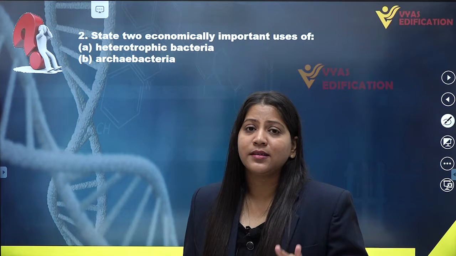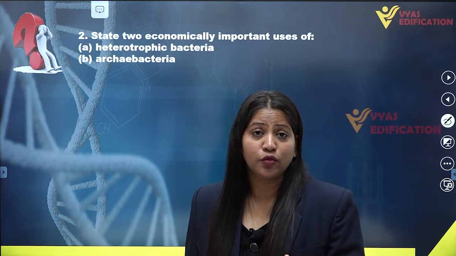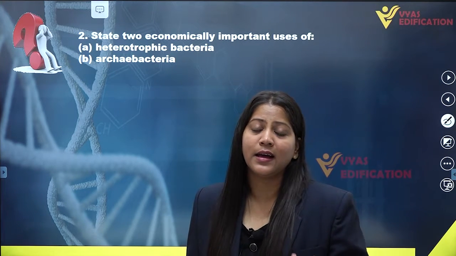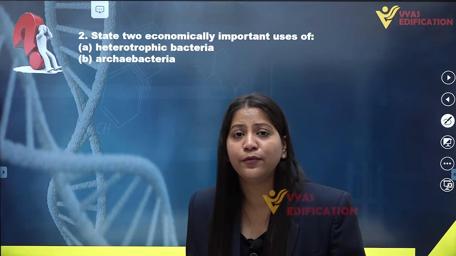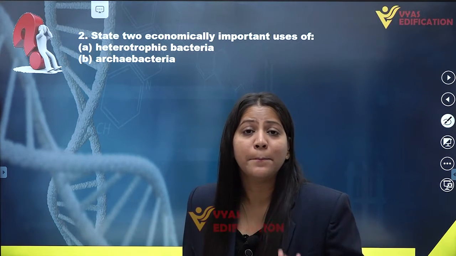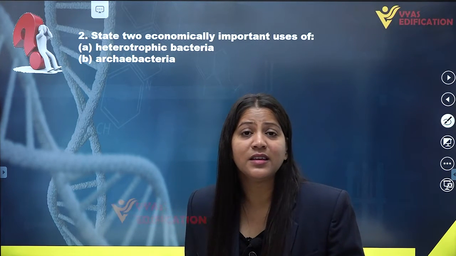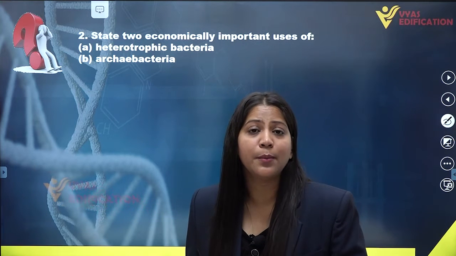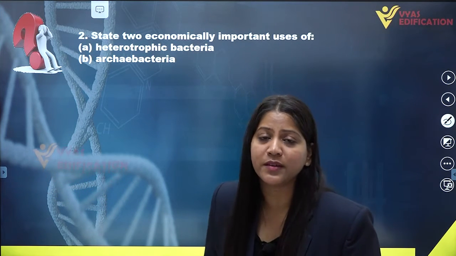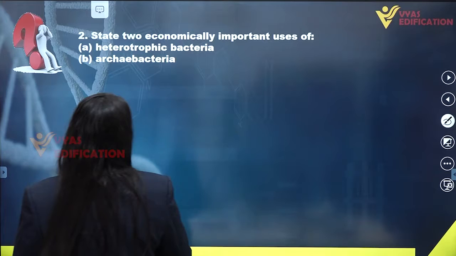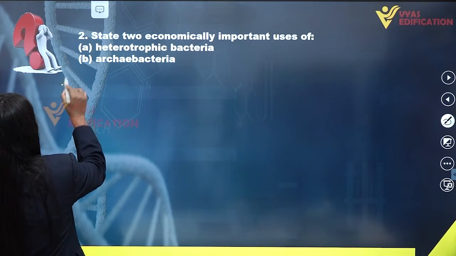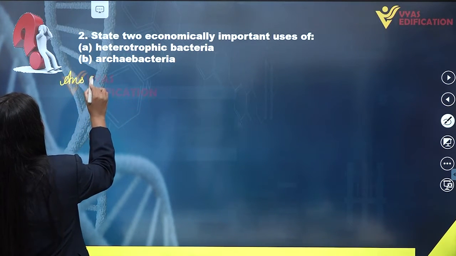So the first economic importance of heterotrophic bacteria is that they are helpful in decomposition. Bacteria are decomposers and they help in the formation of humus.